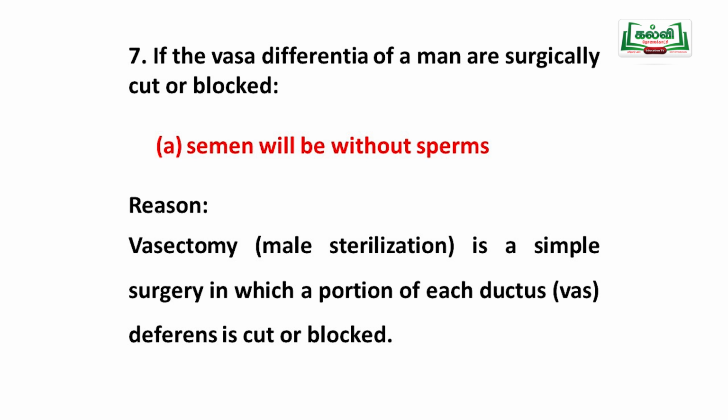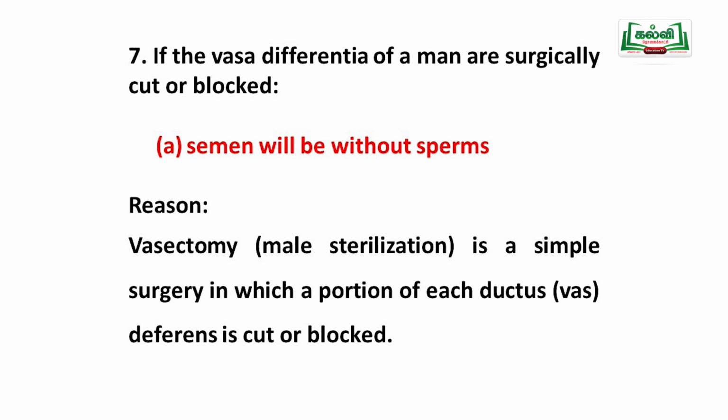Why? Spermatogenesis usually continues to produce sperm, and the testosterone will not disappear. Vasectomy is a male sterilization, a simple surgery in which a portion of the vas deferens is cut or blocked. As we studied in the previous section, the sperm will come out from the testis through the vas deferens, and that vas deferens is cut and removed or cut and ligated.